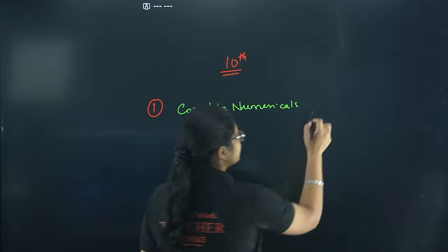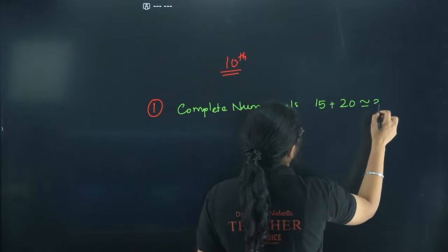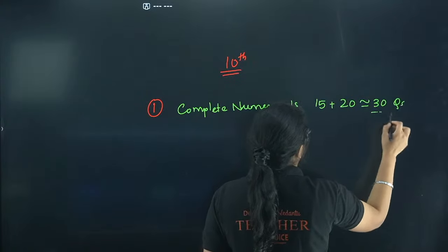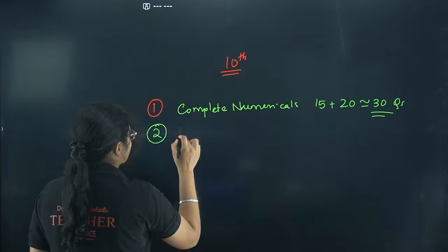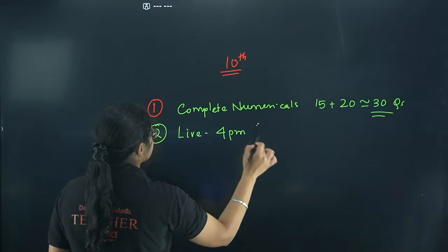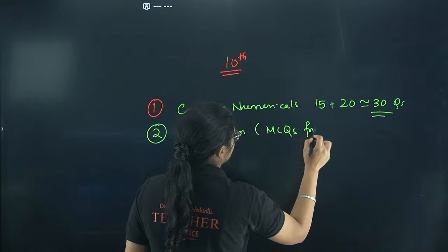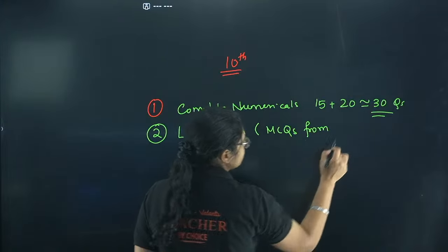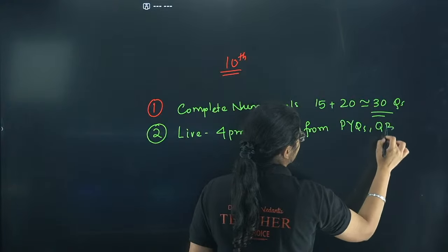Okay, so almost 15 plus some 20 questions, roughly 30 to 35 questions. I'll solve this one. That's the first thing. Second thing, we will have a live tomorrow at 4 p.m. where we will solve MCQs, again some from previous year questions and also the PU2 question bank.